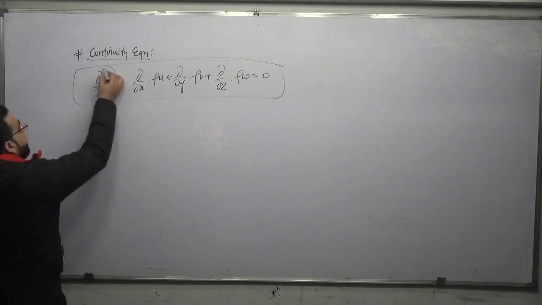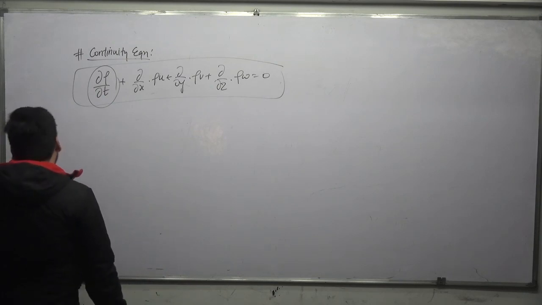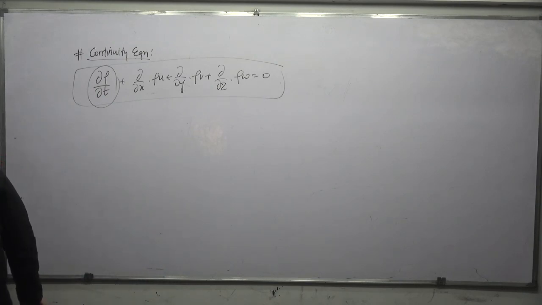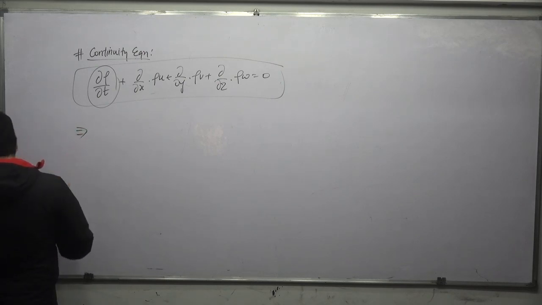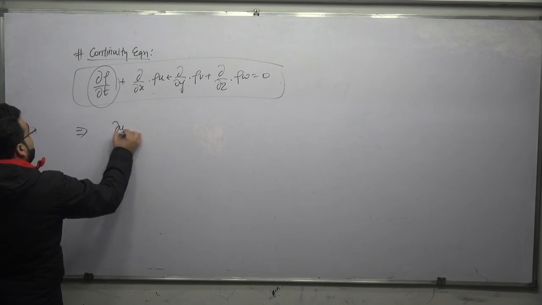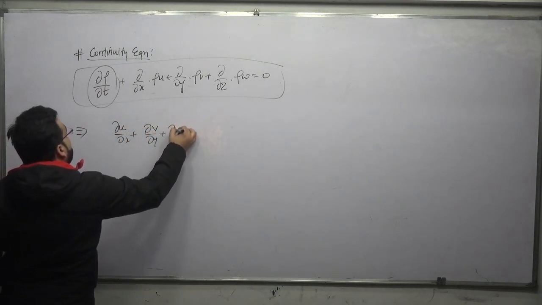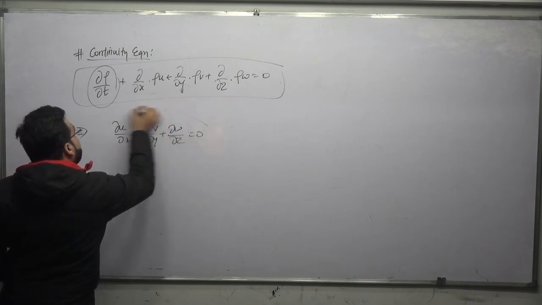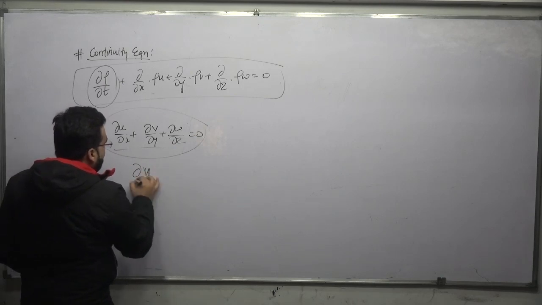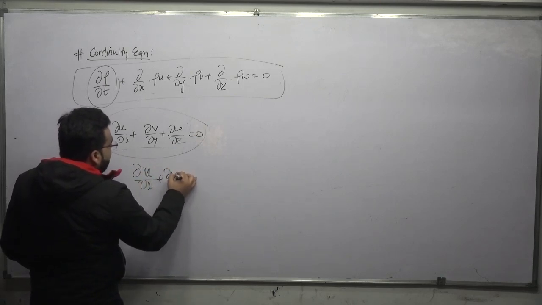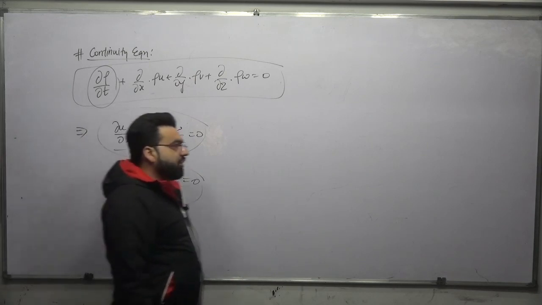And if it is a steady flow, this becomes equal to 0. A lot of cases are there with respect to this. For a steady and incompressible flow, it becomes ∂u/∂x + ∂v/∂y + ∂w/∂z = 0 for 3 dimension. For 2 dimension, it becomes ∂u/∂x + ∂v/∂y = 0. What is the use of the continuity equation?